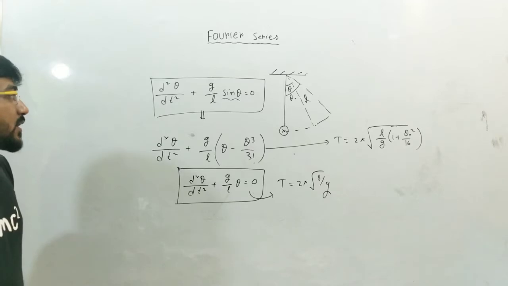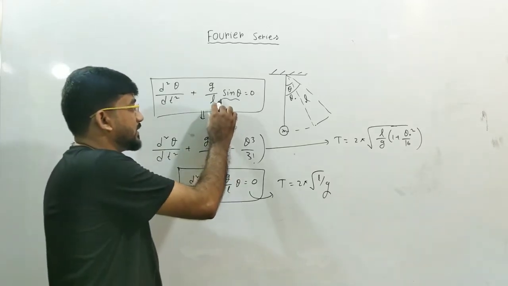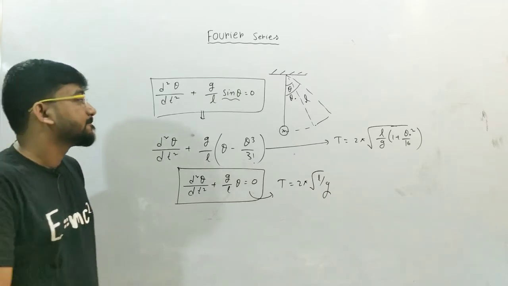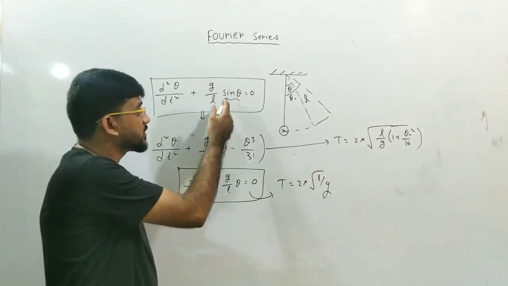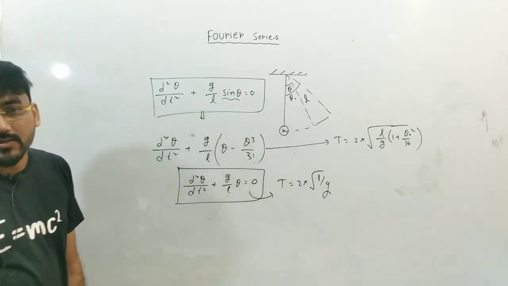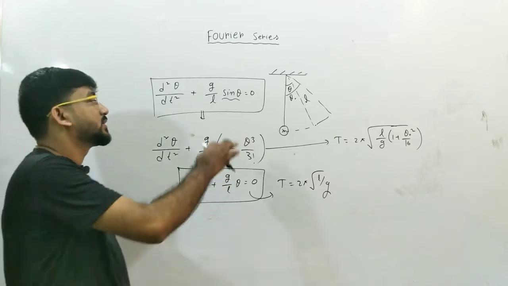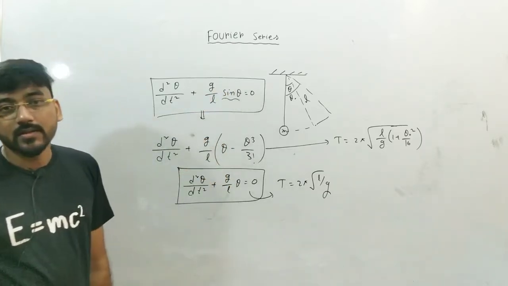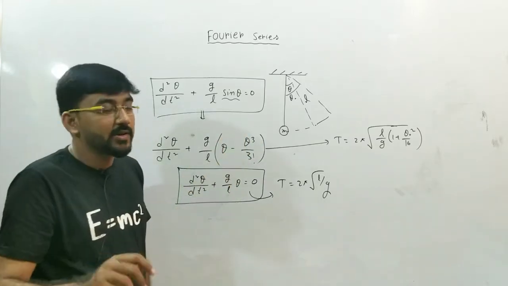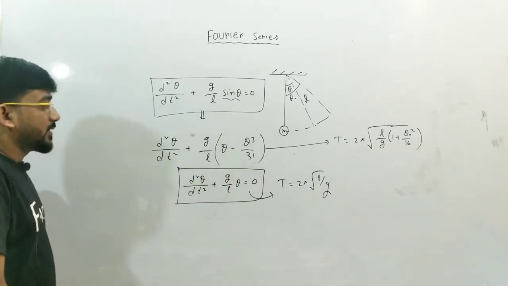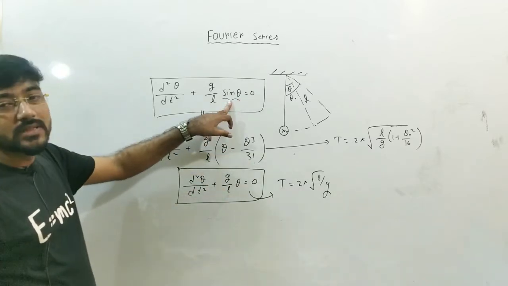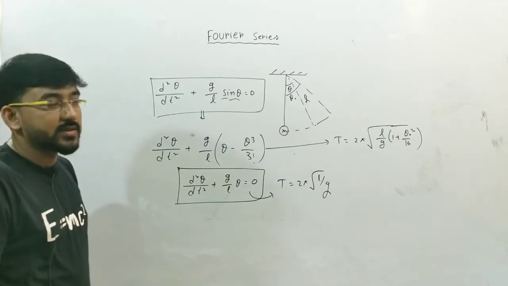And according to some condition, some property of the function, you cannot expand any function in terms of power series. So there are some rules, obviously some property of the function, and only those kinds of functions you can write in terms of power series. I will tell you later. And this is the requirement. Actually I just want to tell you what is the requirement of this expansion of power series in physics.